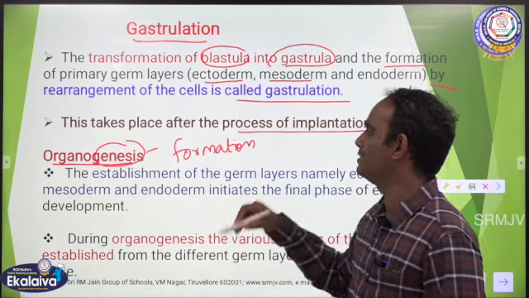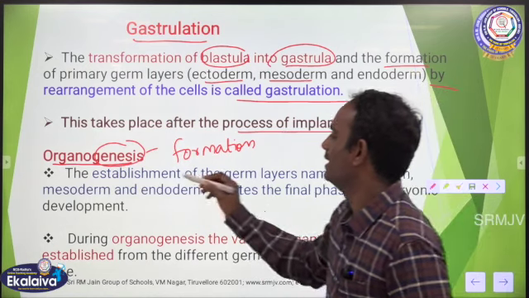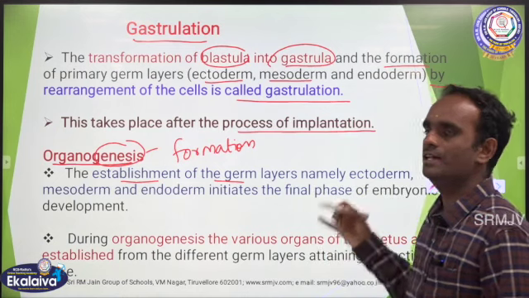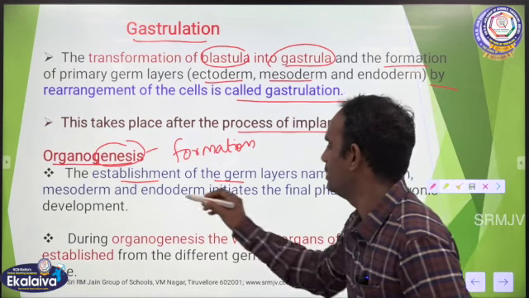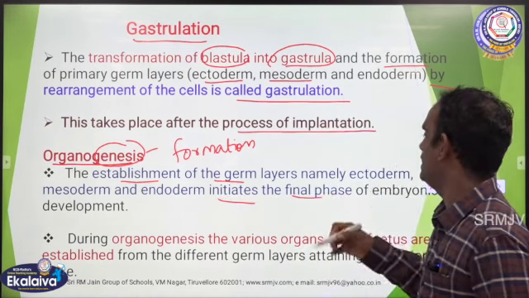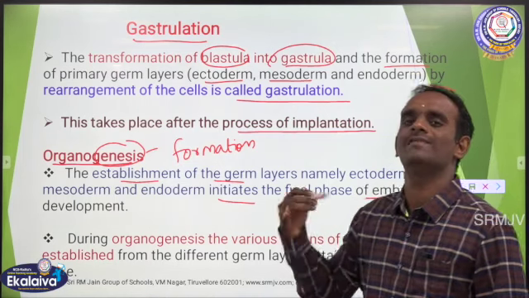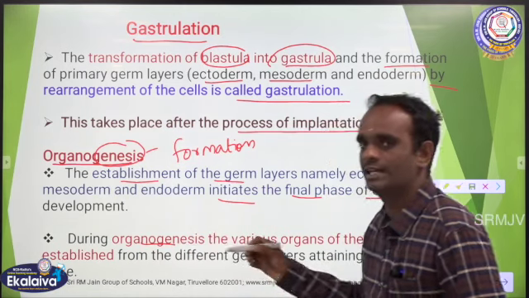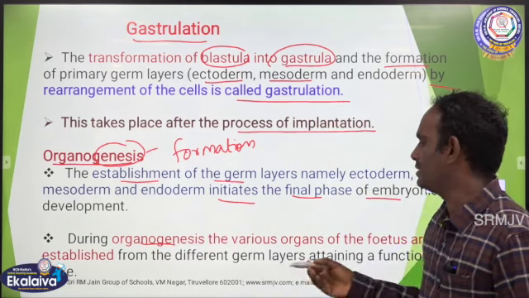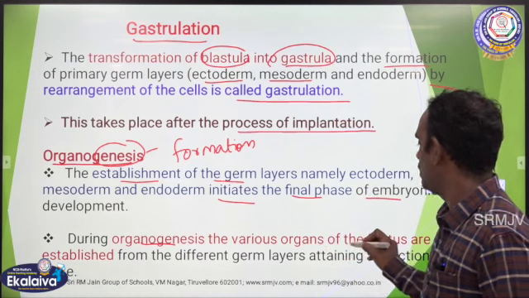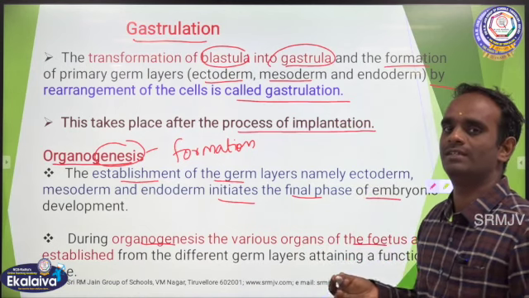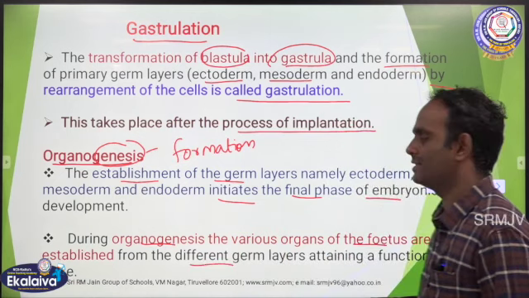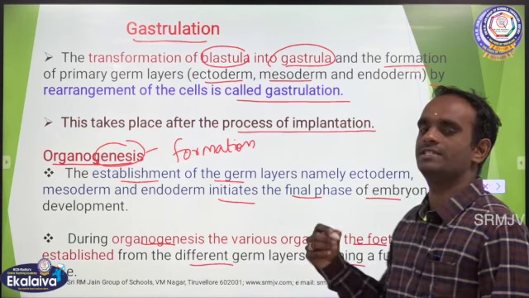The establishment of the germ layers, namely ectoderm, mesoderm and endoderm, initiates the final phase of embryonic development. Then during organogenesis, that is during organ formation, the various organs of the fetus are formed from the different germ layers, attaining a functional state. Okay.